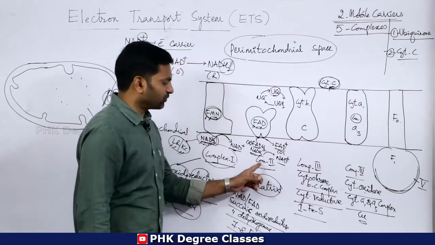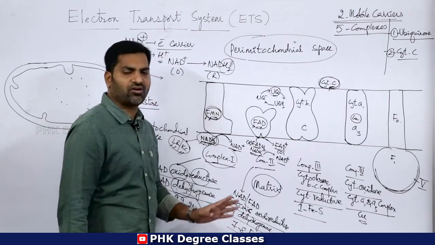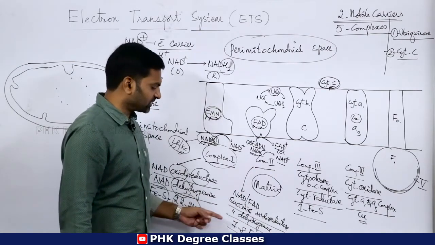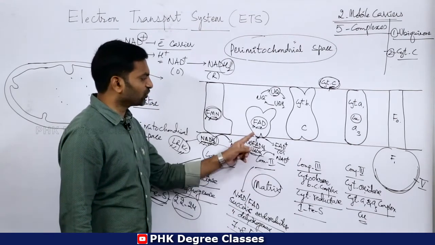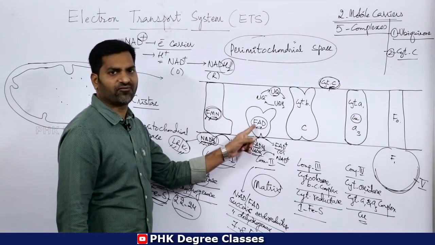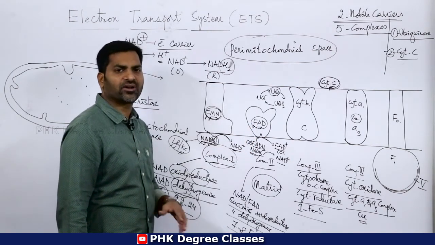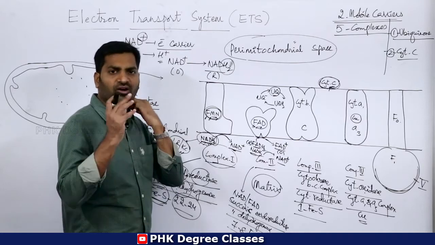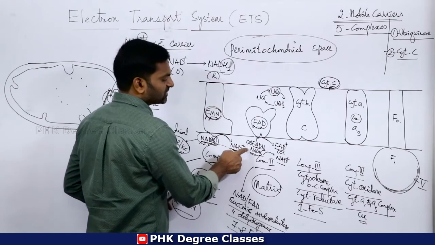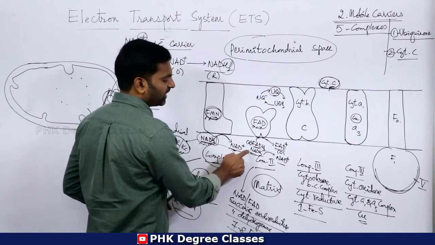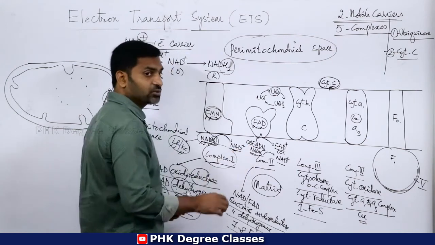Come to complex 2. Complex 2 is called NAD or FAD succinic oxidoreductase. Same process. Succinic dehydrogenase is another name, and it has a prosthetic group called FAD, flavin adenine dinucleotide. Clear? There are 7 to 8 iron sulfur proteins found in complex 2. At this juncture, 2 compounds, FADH2 and NADH2: FADH2 of Krebs cycle, NADH2 of glycolysis.